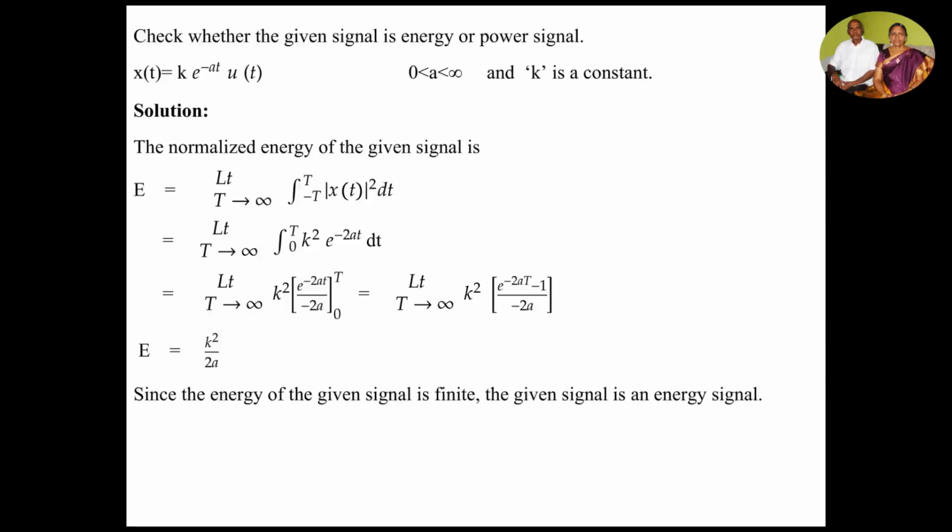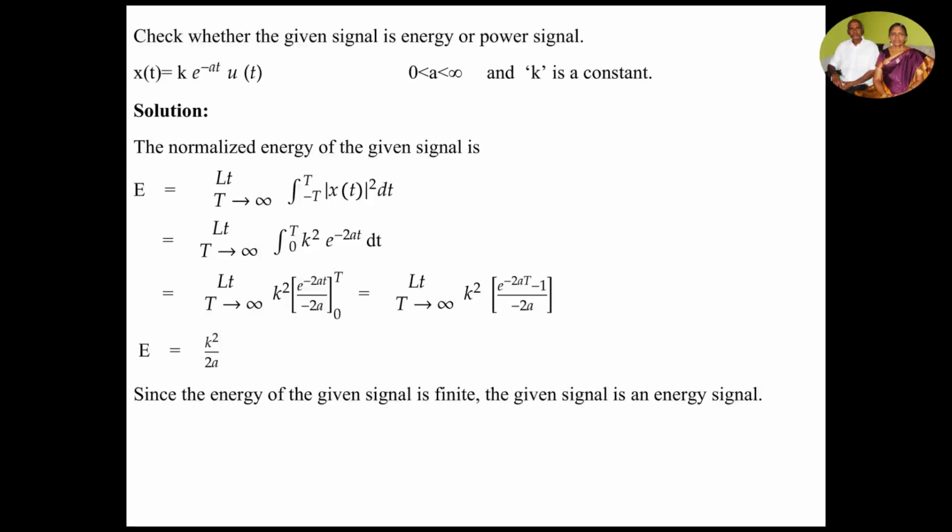That is, E = limit of T tends to infinity, integral from -T to +T of |x(t)|² dt. Since u(t) is a unit step function which has the value 1 from 0 to infinity, the limits from -T to +T are converted into 0 to T.